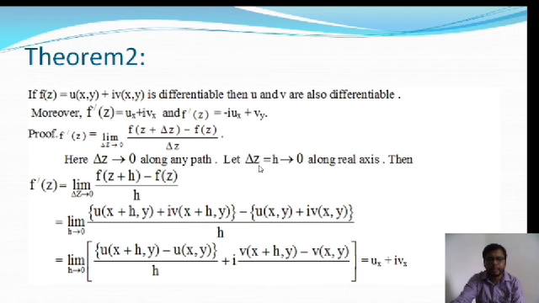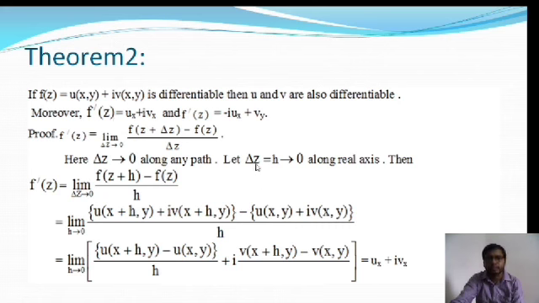Delta z is actually a complex number, where the real part and imaginary part exist. So I will take delta z = h, where h is on the real axis, or we can take the imaginary axis as well. First of all, I will take the real axis for the first expression.